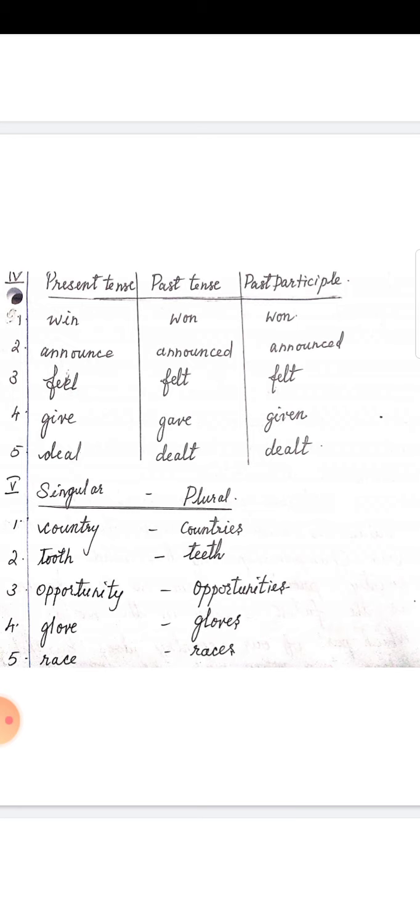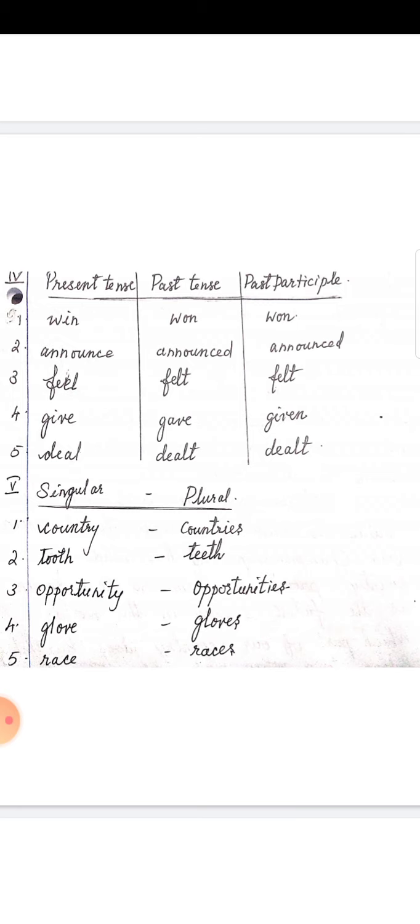I'll repeat all. Win, won, won. Announce, announced, announced. Feel, felt, felt. Give, gave, given. Deal, dealt, dealt. Then singular, plural. Country, countries. Y changes into IES. C-O-U-N-T-R-Y, country.